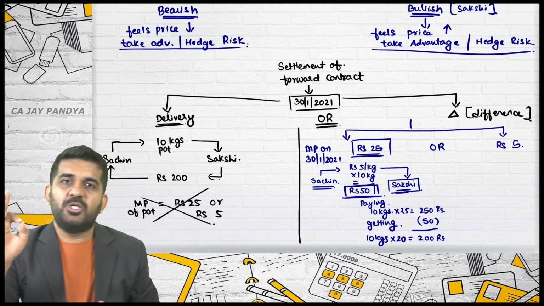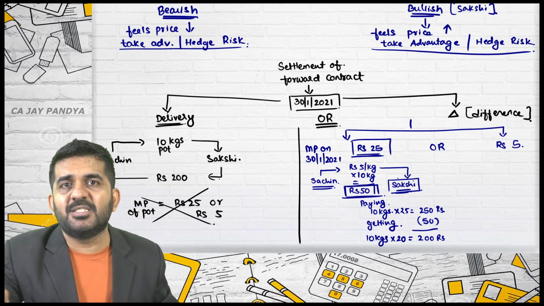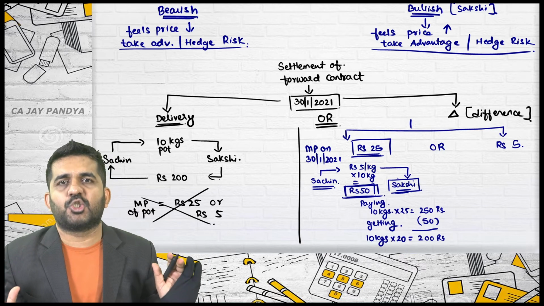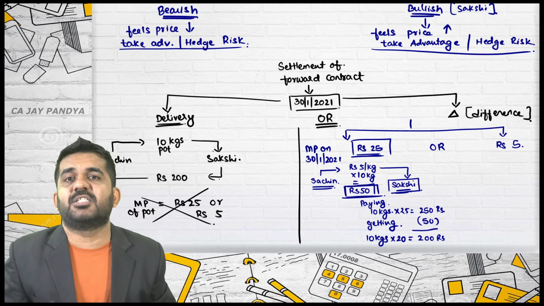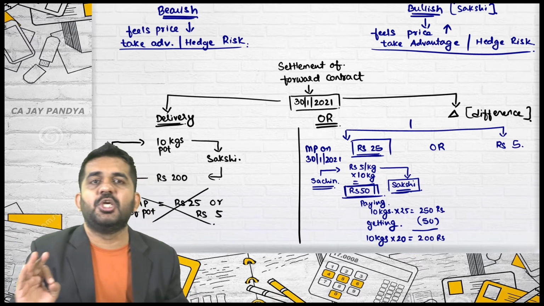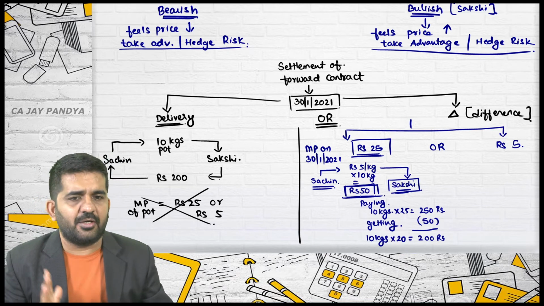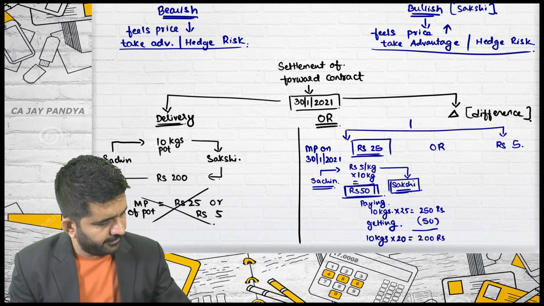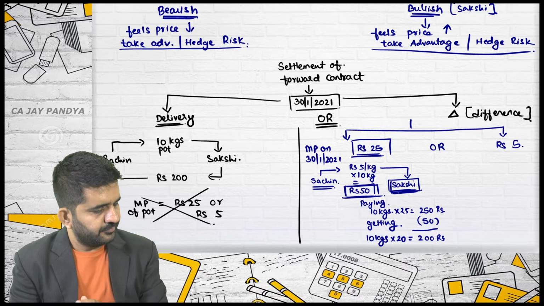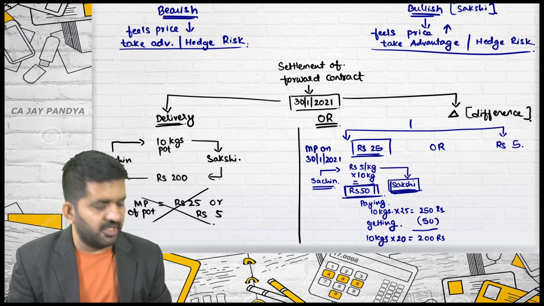Is it alright? So now she agrees that if Sachin is ready to pay me 50 rupees, I am ready to forget this contract. I am ready to forget this delivery. Let Sachin not deliver me 10 kgs of potatoes, but just give me 50 rupees. I am ready to cancel. Sakshi, you are convinced? Or you are having any problem? You are convinced, right?